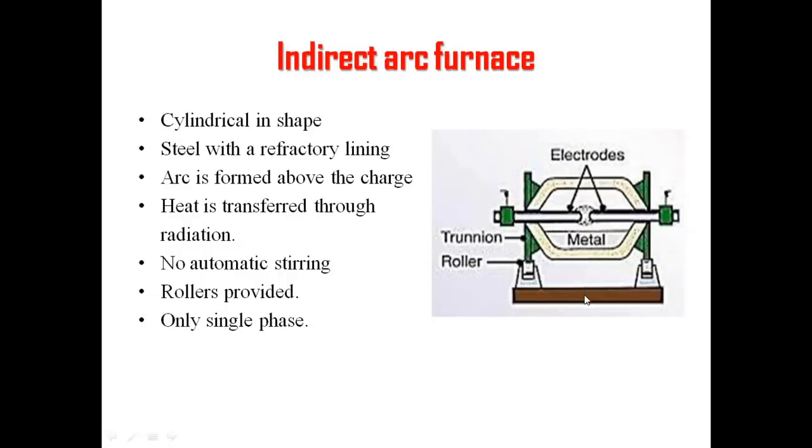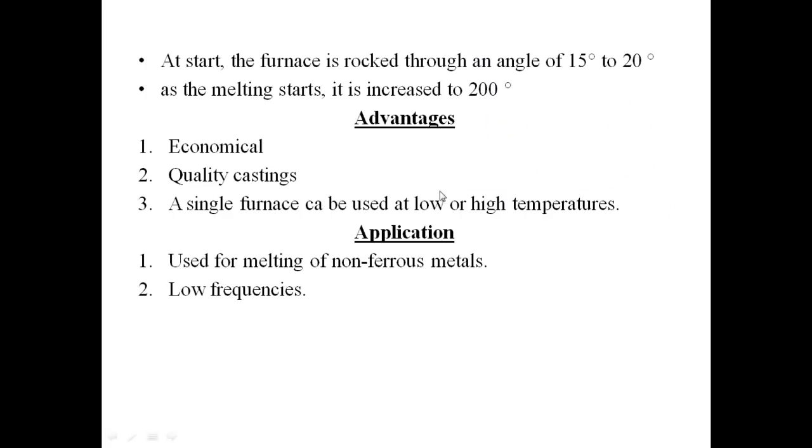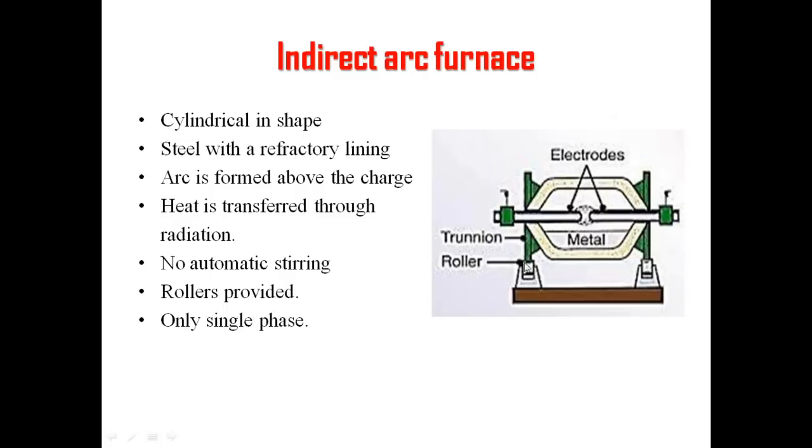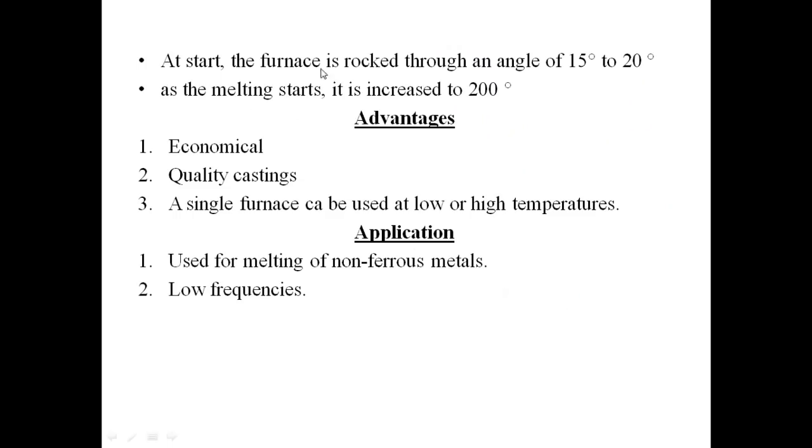Now let's see some of the advantages. Before looking into advantages, this is one more point you need to understand. At starting, the rocking system of the mechanism is at an angle of 15 to 20 degrees. So this will be just moving 15 to 20 degrees from right to left. Then once melting starts, that rocking will increase to 200 degrees, so that heat can be transferred uniformly.